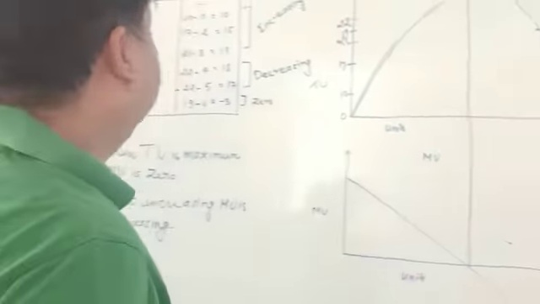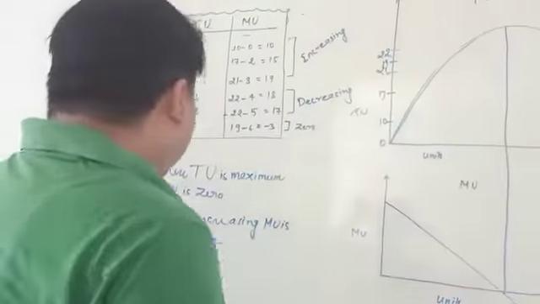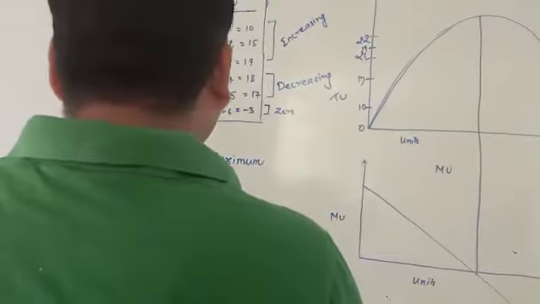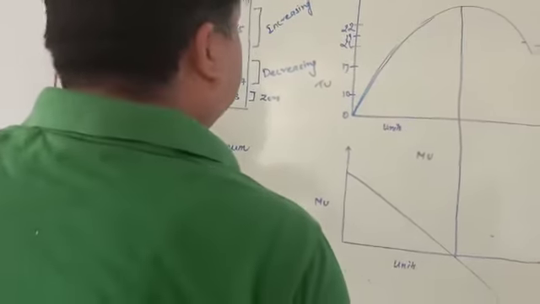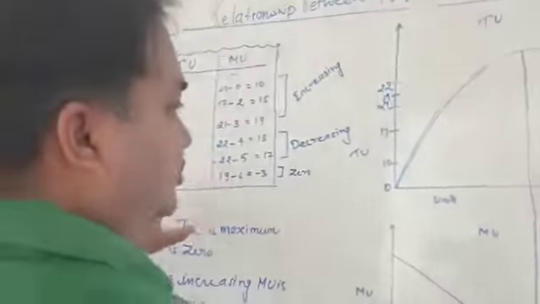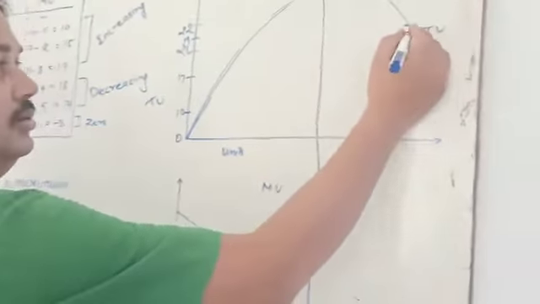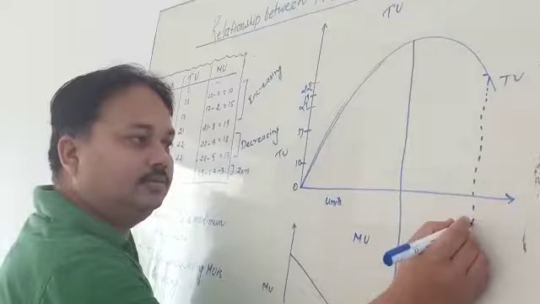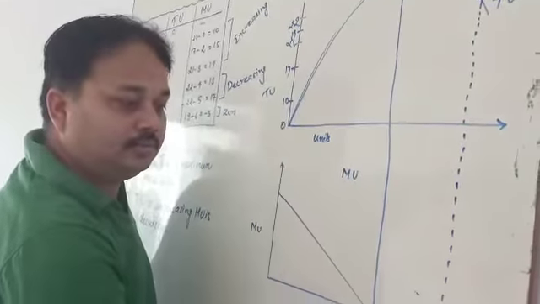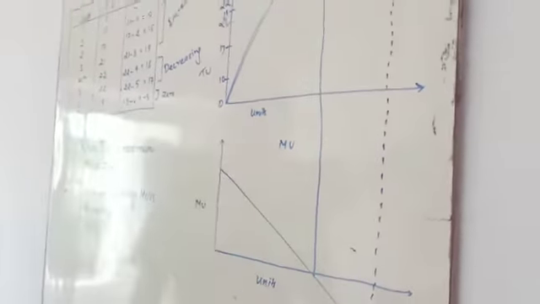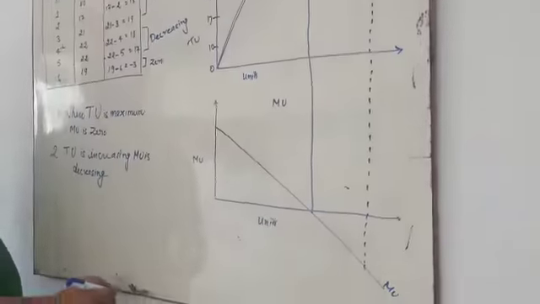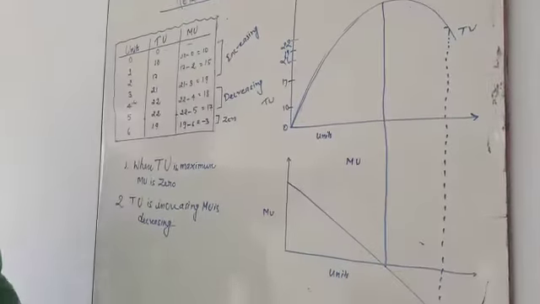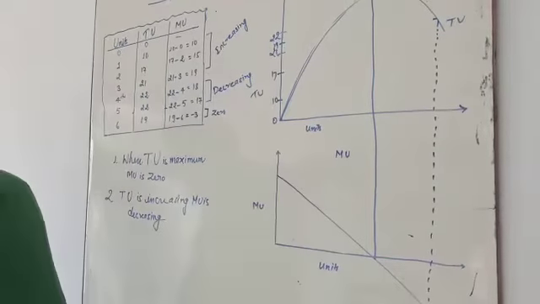Another thing is that when TU is going to be decreasing, MU is going to be below 0.